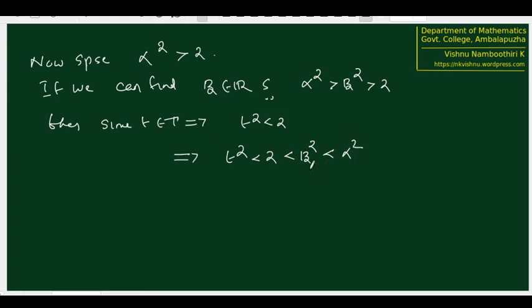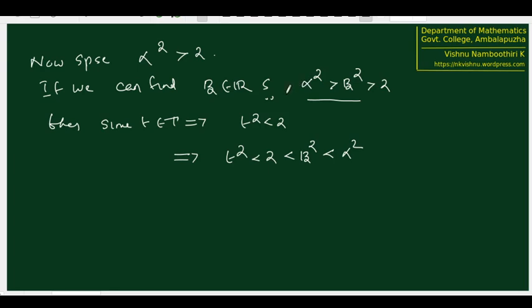Then beta actually becomes a candidate to become the supremum instead of alpha. Alpha cannot be the supremum because we still have beta here. Beta is an upper bound of this set and beta is less than alpha. So if we can find a beta satisfying this property, then we get a contradiction. By that contradiction, we can finally say that alpha square greater than 2 cannot be correct.